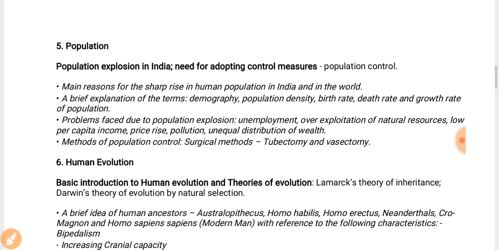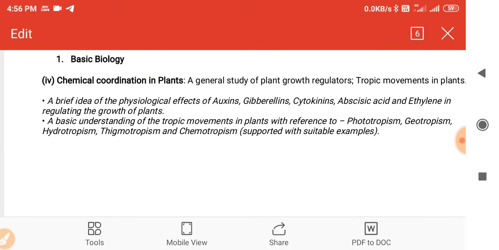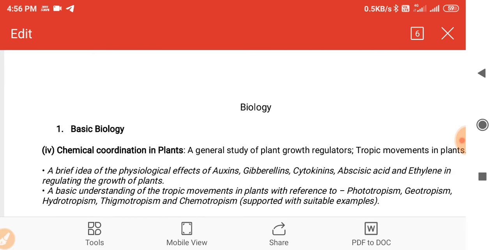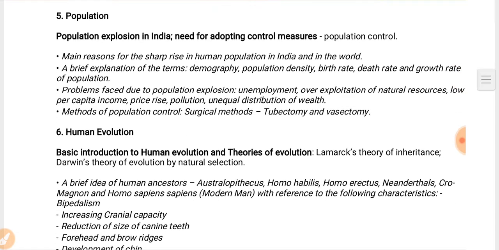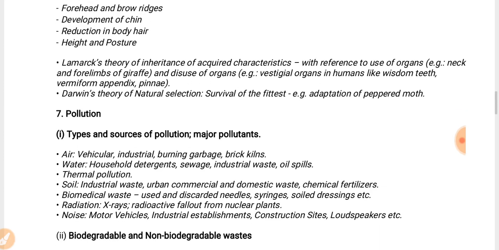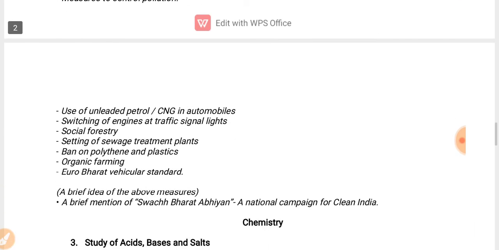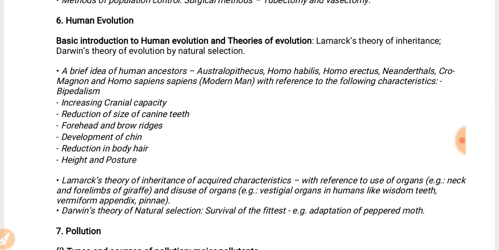After that you have to prepare all the chapters. You have to prepare at least 4 chapters. Among the 4, only one chapter has changes, and the other chapters are as they are. And you do not have to prepare population, human evolution and pollution. So these chapters you do not have to prepare. I have also mentioned a list for you.